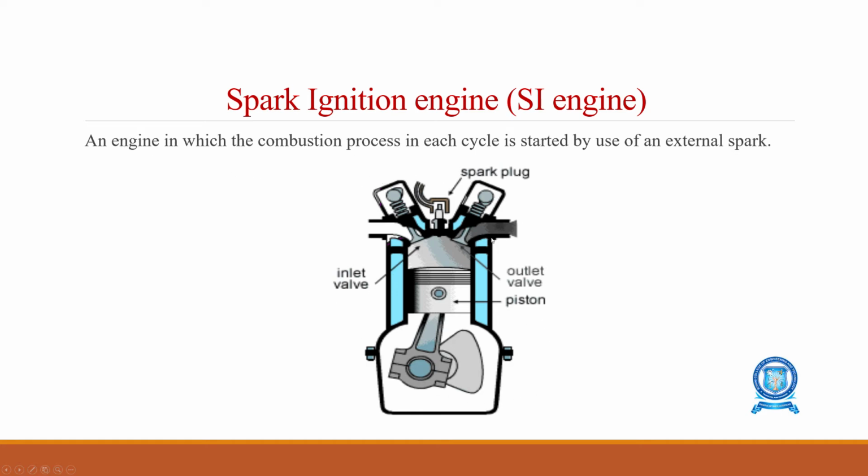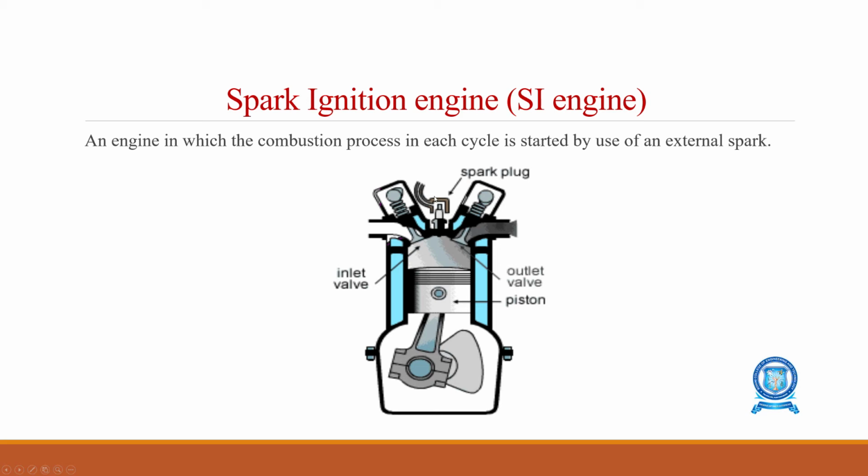So why is it called a spark ignition engine? Because the combustion process happens due to the presence of an external spark plug. Here it is the inlet valve, and the air fuel mixture comes in. The piston moves up and compresses the air fuel mixture to a high pressure, so a high pressure heat area is generated at the top of the cylinder.